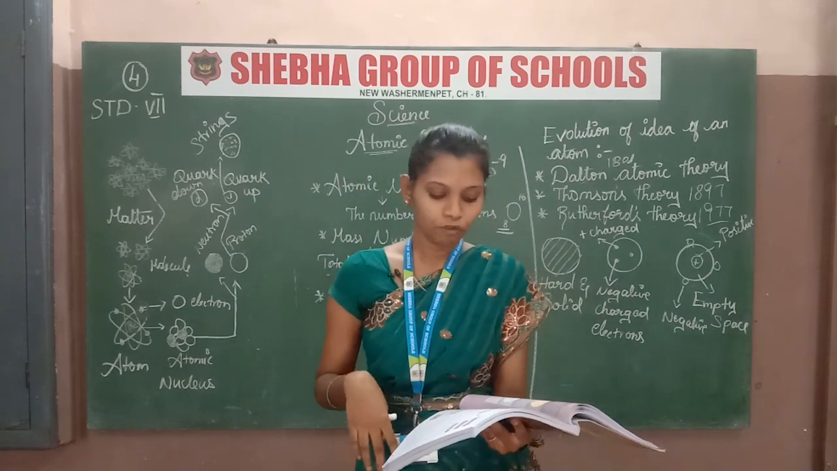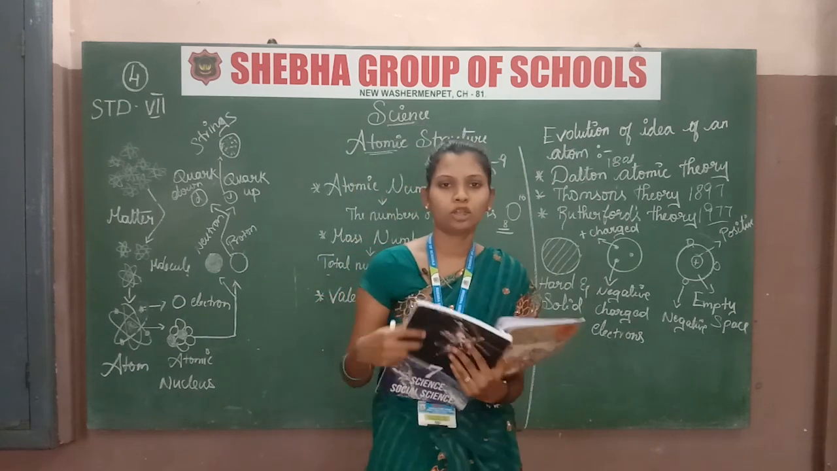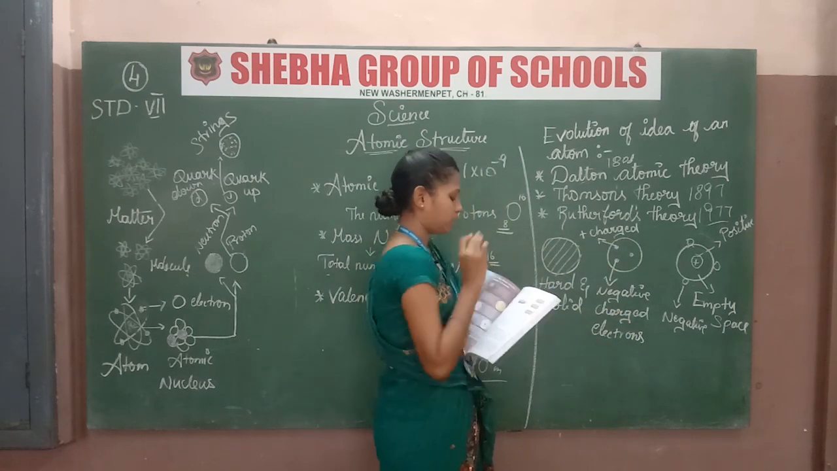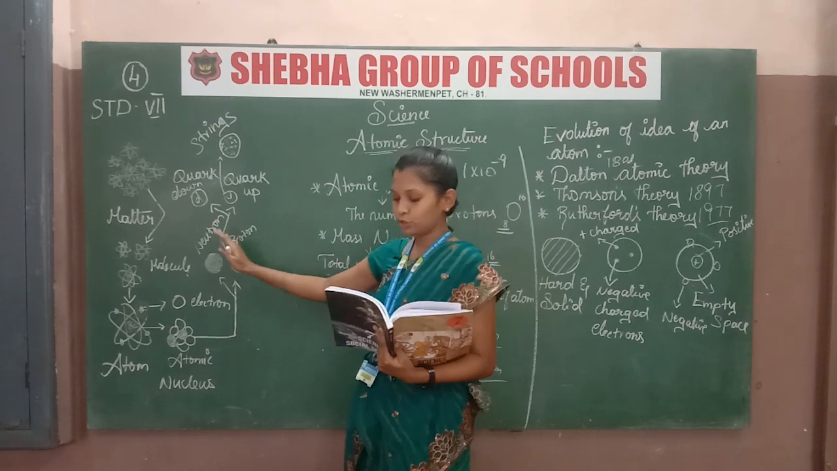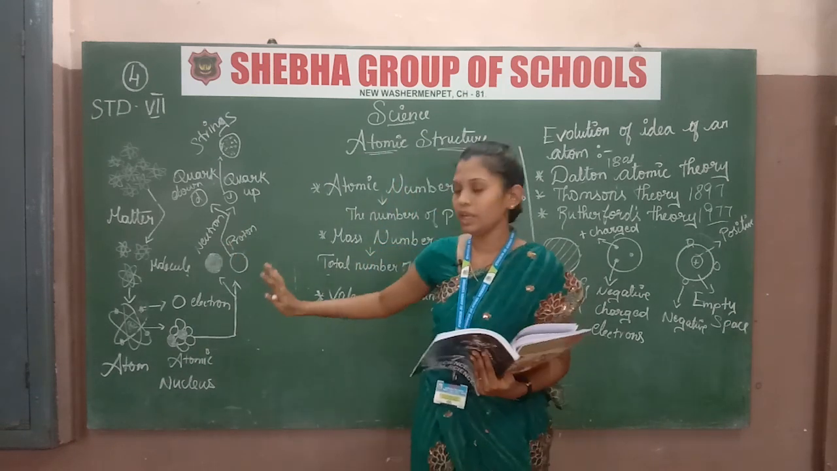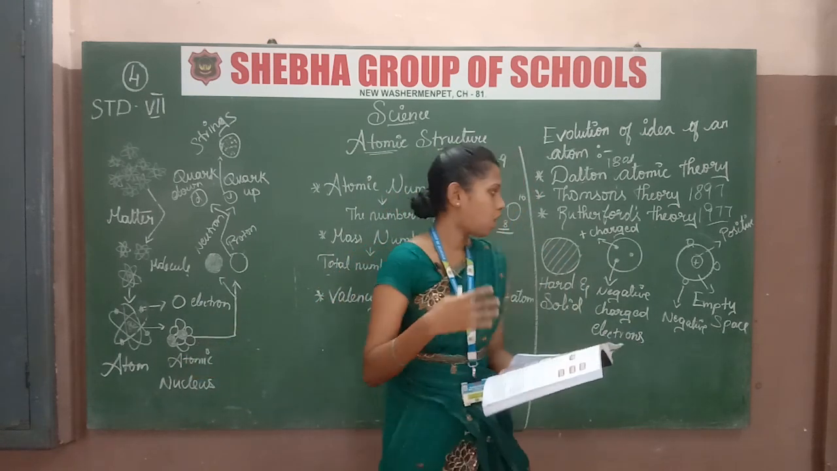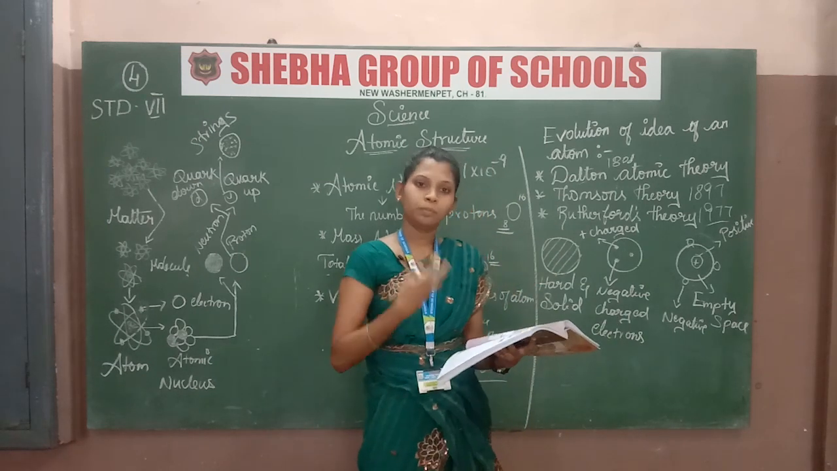Okay, then we move to the subatomic particles. What is a subatomic particle? Nothing, I told it just now. What does this atom have? Protons, neutrons and electrons. The atom consists of only these three particles. I already explained everything, I am just giving a brief explanation.